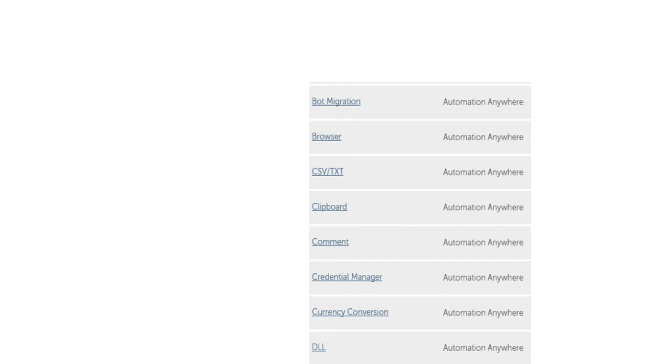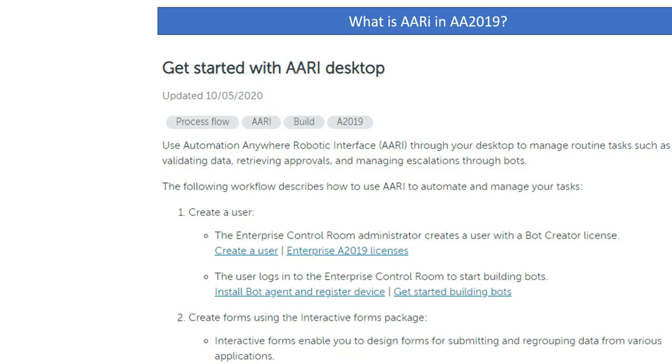And there is a bot migration package. Suppose you want to migrate from version 11 or version 10 to version 2019, that is the cloud version, which is different. The bot migration package is available. Those types of packages help you work quickly in Automation Anywhere 2019 cloud version.